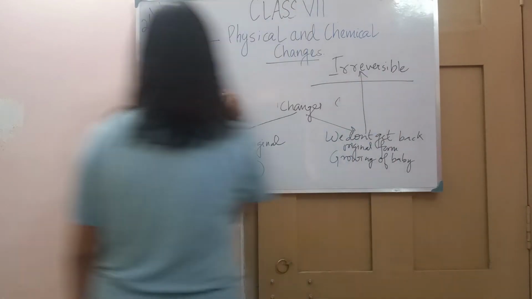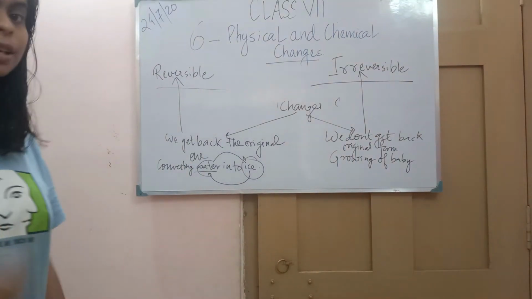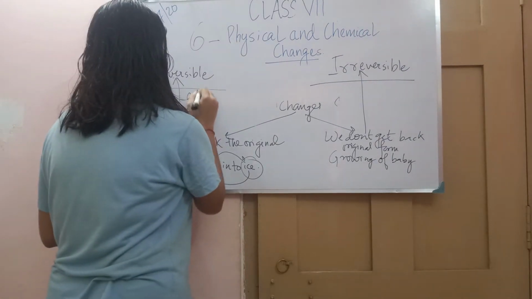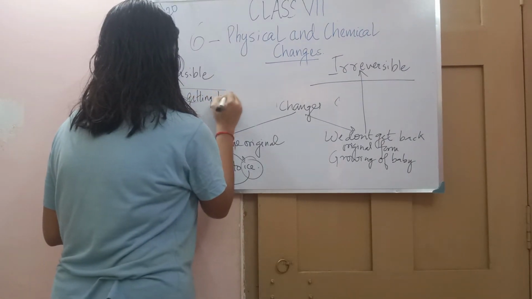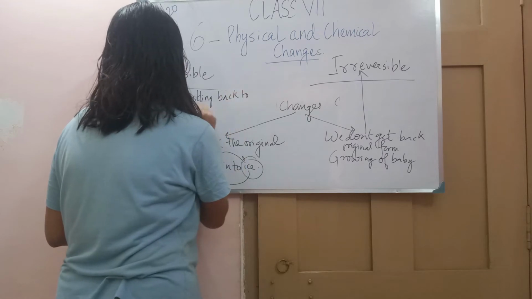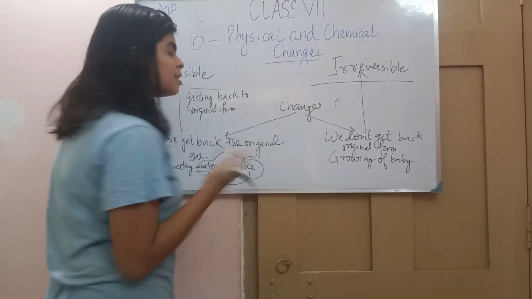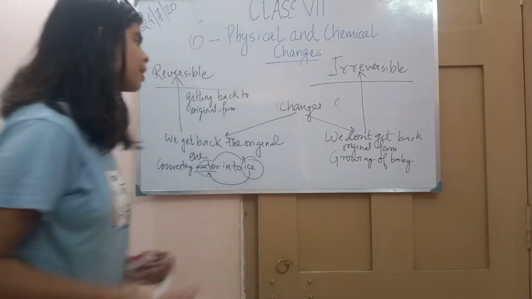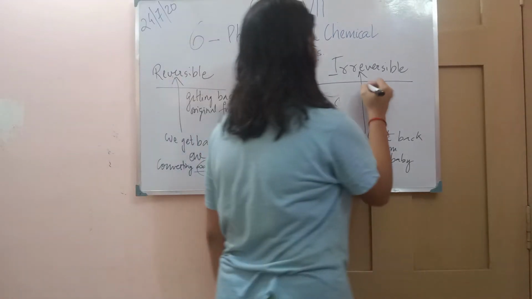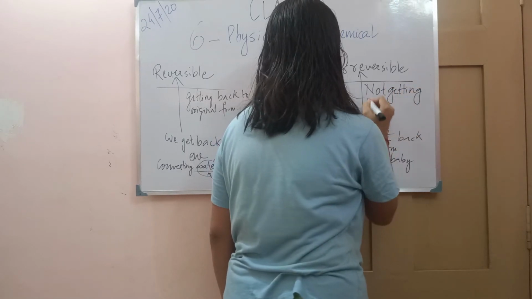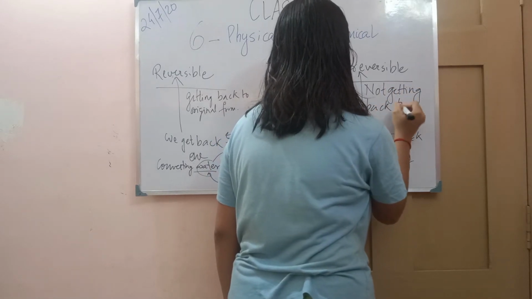You have heard about this term. We know what this term means. Reversible means getting back to the original form, and irreversible means not getting back to the original form.